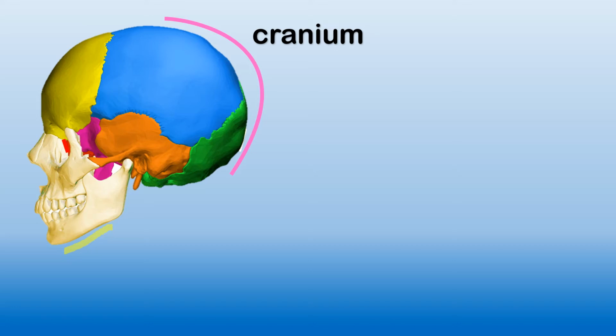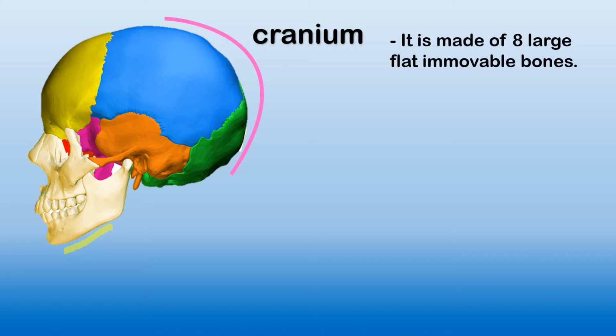Do you know, children, this cranium is made up of 8 large immovable bones. This cranium is made up of 8 large, flat, immovable bones. Immovable bones means bones that cannot move. Is it clear? This much is clear. Now see how the 8 bones are there. Now see on the screen.